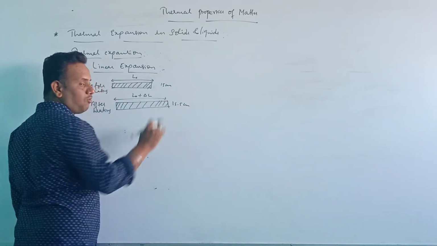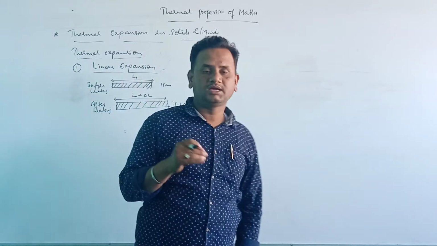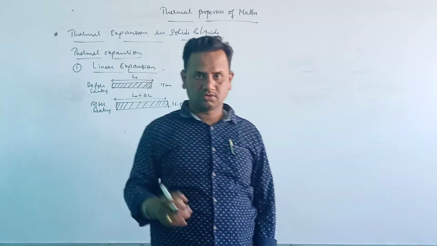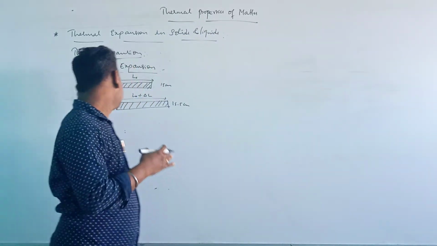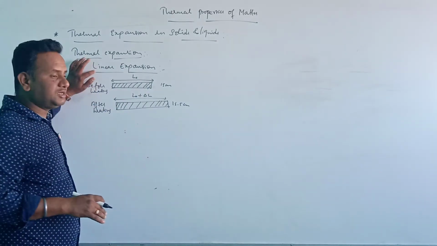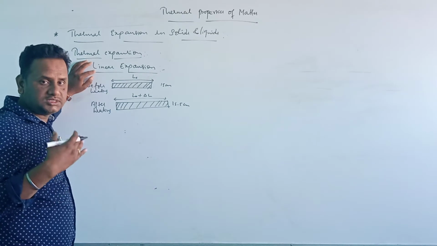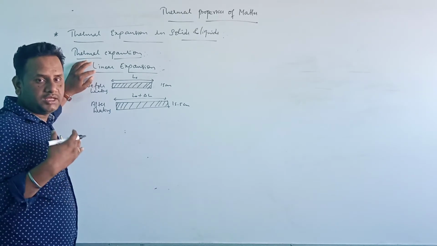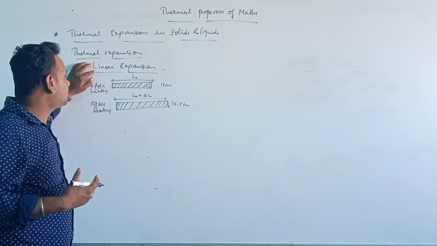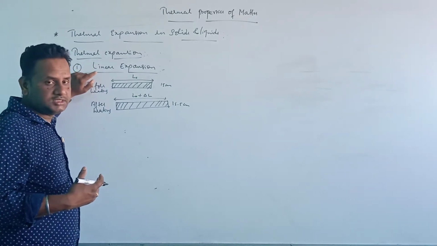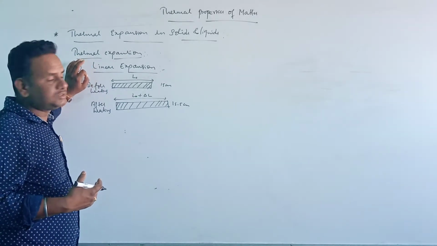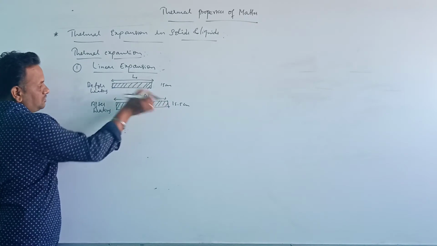That means 0.5 is the increase in length of the rod. So linear expansion is when a metallic rod is heated, the increase in the length of the rod is called linear expansion. Here the length is increasing.